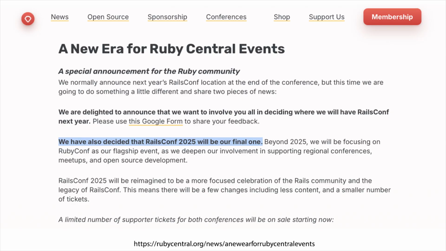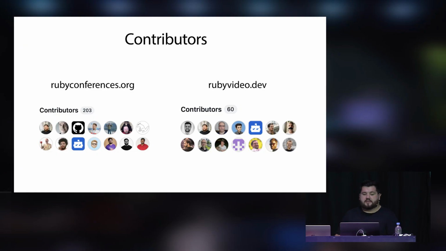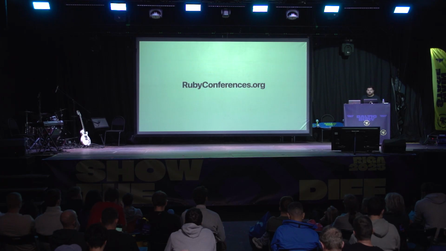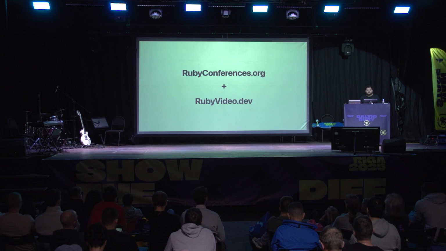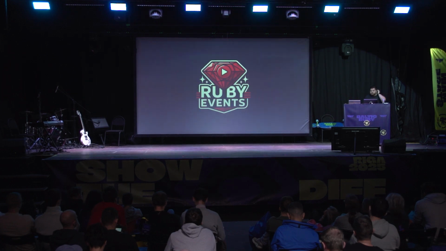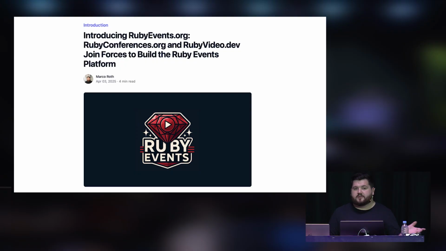And if you look at the numbers of people that have been contributing to these repos, you can see that there has been over 260 people, if you combine the two, contributing to these repos, and you can see that there's some need in the community and some level of commitment that we want to have a platform like this. That's why we decided to, as I mentioned earlier, combine these websites, rubyconferences.org and Ruby Video, into Ruby Events. So Ruby Events, it's this platform to have anything related to Ruby Events, as it says, and that's why we announced this earlier this year.